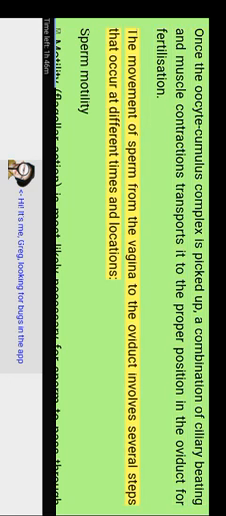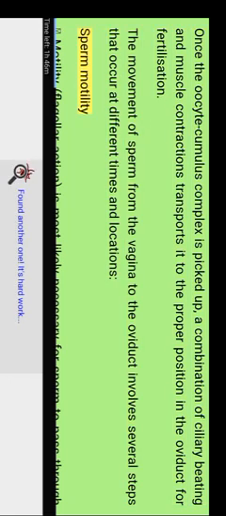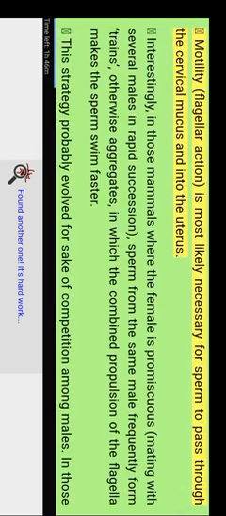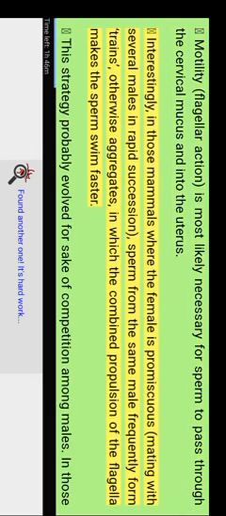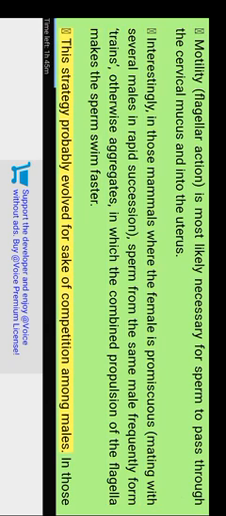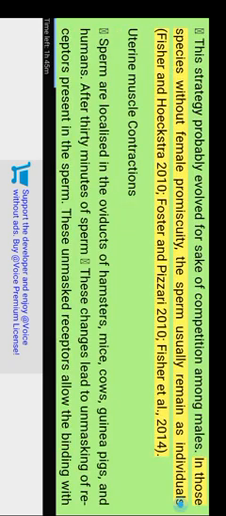The movement of sperm from the vagina to the oviduct involves several steps that occur at different times and locations. Sperm motility. Flagellar action is most likely necessary for sperm to pass through the cervical mucus and into the uterus. Interestingly, in those mammals where the female is promiscuous, meaning she mates with several males in rapid succession, sperm from the same male frequently form trains, otherwise aggregates, in which the combined propulsion of the flagella makes the sperm swim faster. This strategy probably evolved for the sake of competition among males. In those species without female promiscuity, the sperm usually remain as individuals. Fisher and Hoekstra 2010, Foster and Pascoe 2010, Fisher et al.